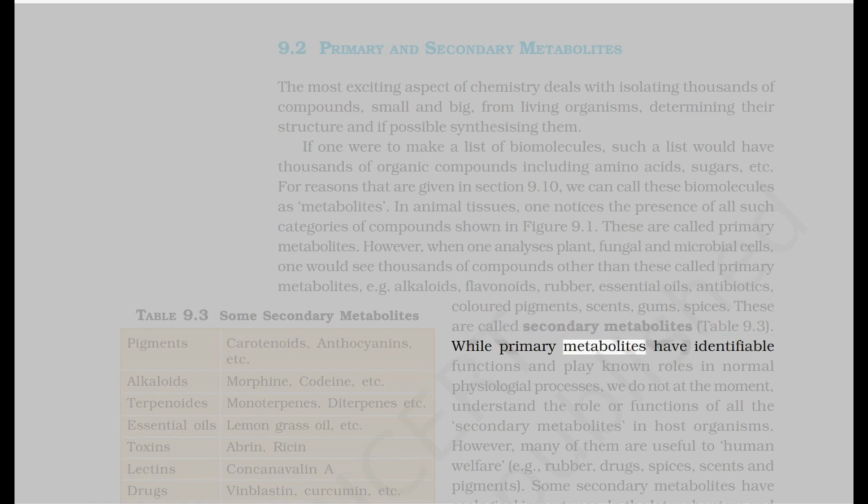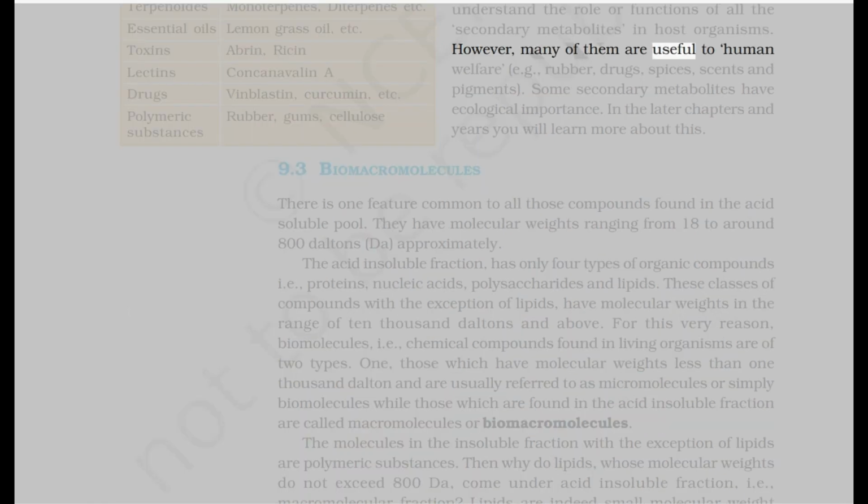While primary metabolites have identifiable functions and play known roles in normal physiological processes, we do not at the moment understand the role or functions of all the secondary metabolites in host organisms. However, many of them are useful to human welfare, for example rubber, drugs, spices, scents and pigments. Some secondary metabolites have ecological importance. In the later chapters and years you will learn more about this.